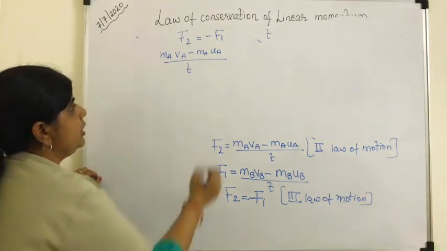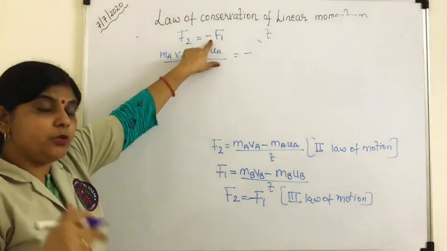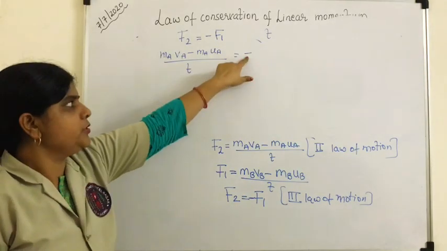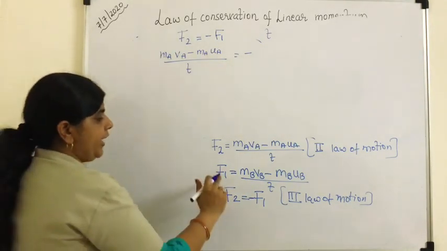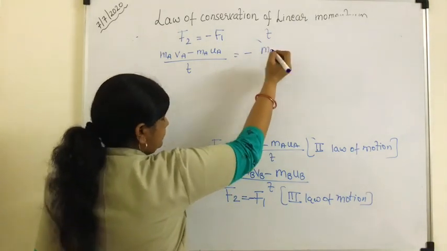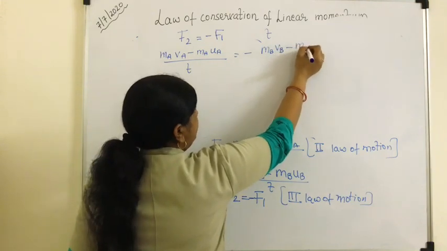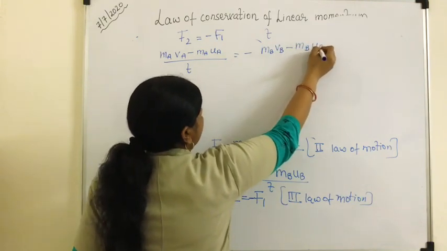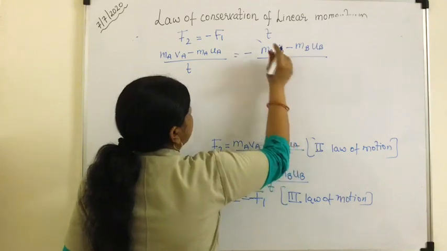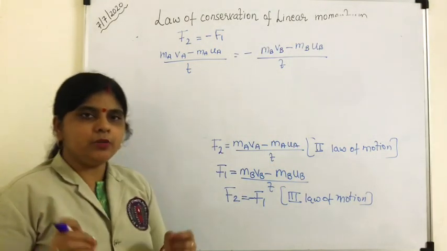F2 is equal to minus, because of this equal and opposite sign, minus of F1. So what is F1? It is mB vB minus mB uB whole divided by t. Now the next steps are purely mathematical.